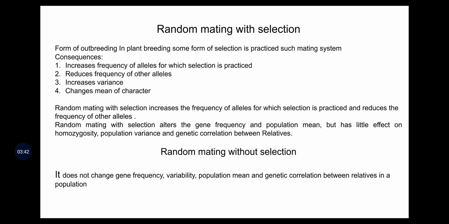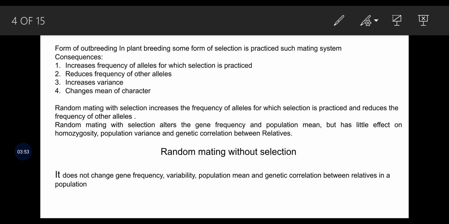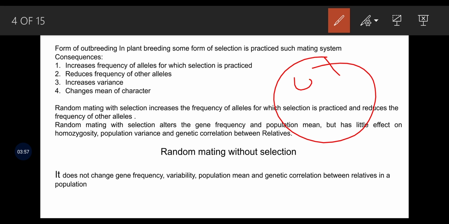Here, this will increase the frequency of alleles for which selection is practiced and reduce the frequency of other alleles. That means, suppose this is a population with so many individuals, maybe 1,000.